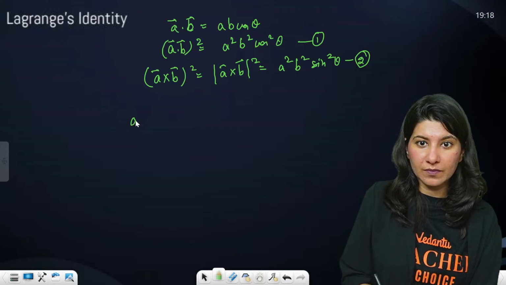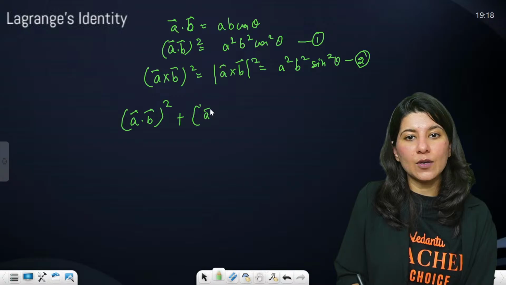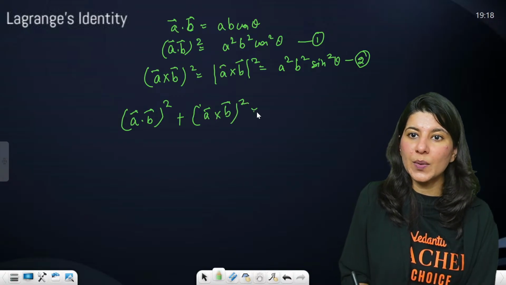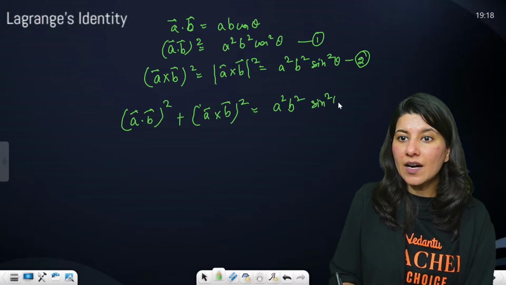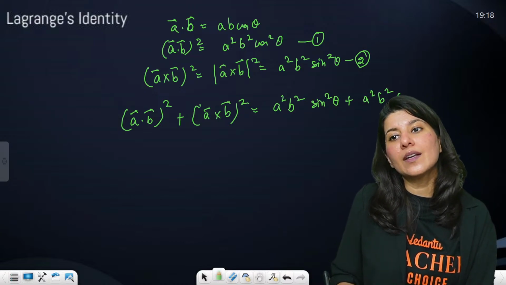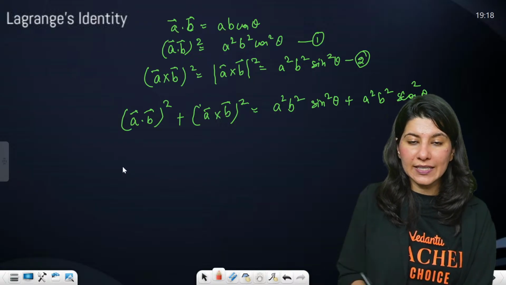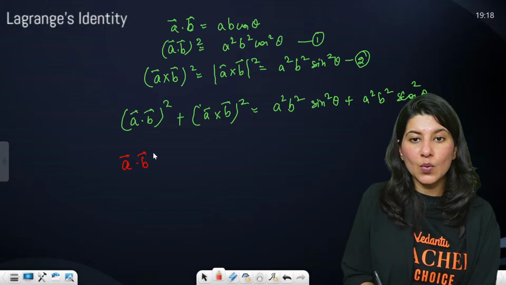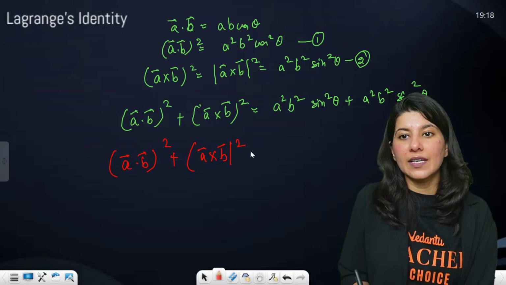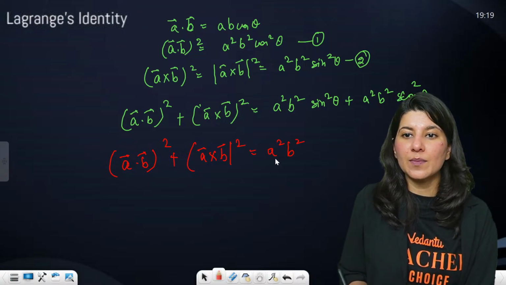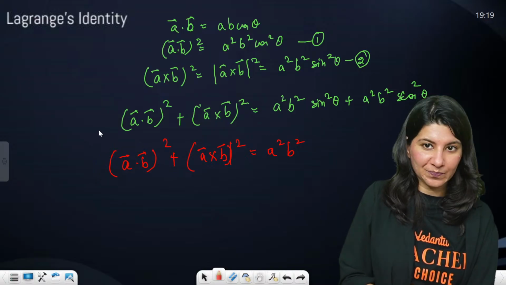So A dot B whole square plus A cross B whole square equals A square B square sine square theta plus A square B square cos square theta. Right? So finally, what you're going to get is the square of the dot product plus the square of the cross product is going to give you A square B square vibes.